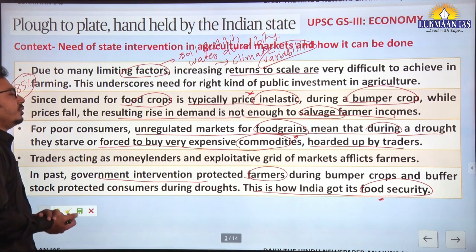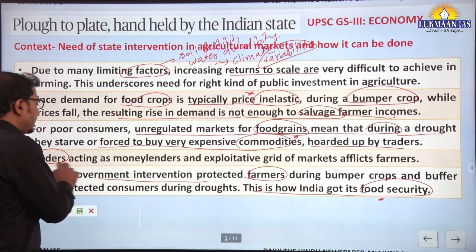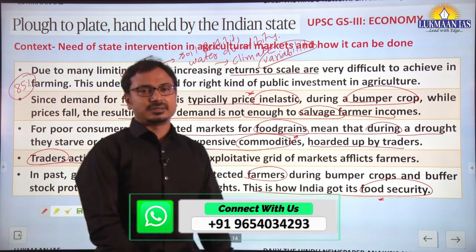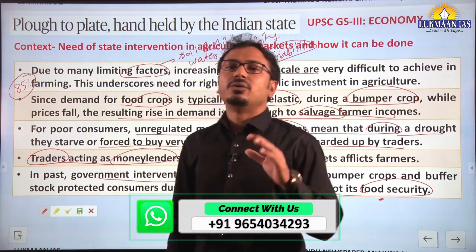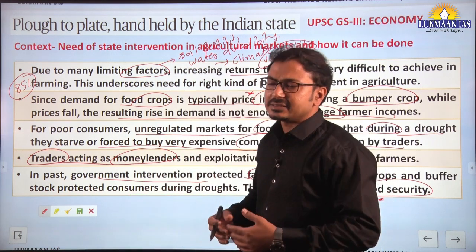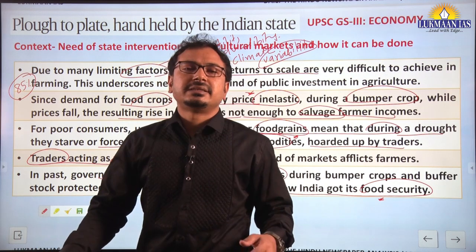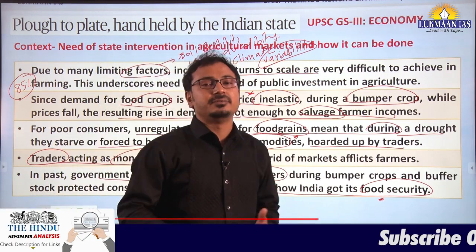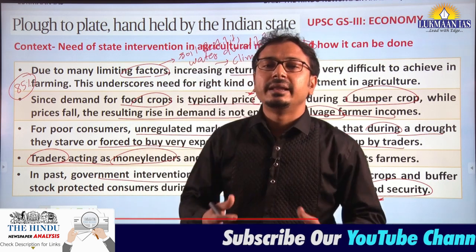At the same time, during such situations, the traders are acting as moneylenders and exploiting the farmers, right? So this is how the traders are acting as, let's say, credit extenders. At the same time, many practices in rural areas are also linked with the caste system, and landless rural laborers.